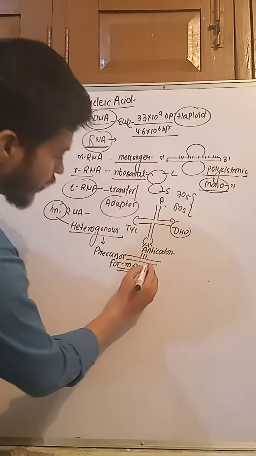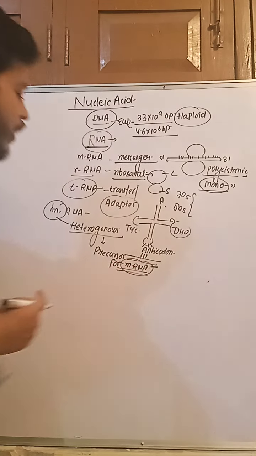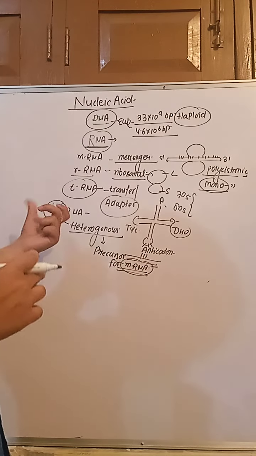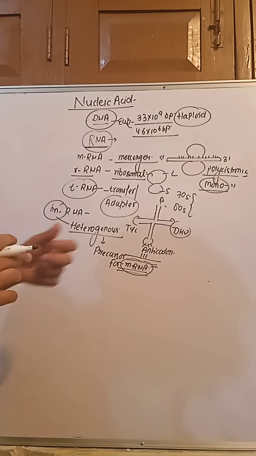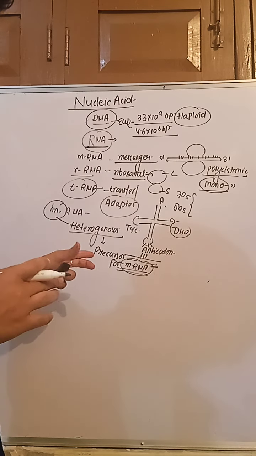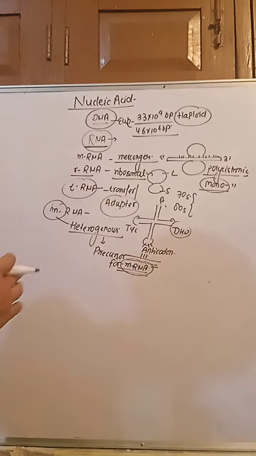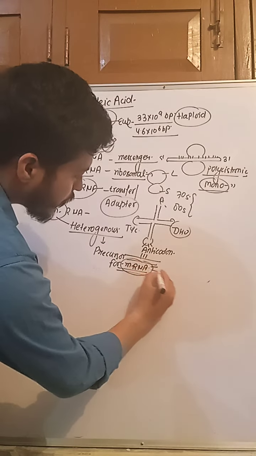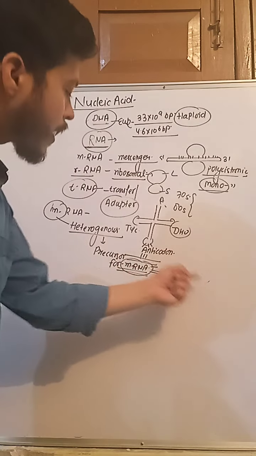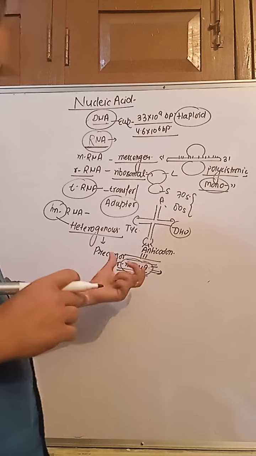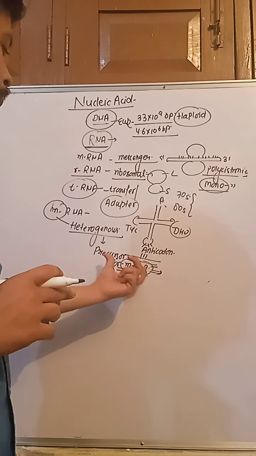So hnRNA acts as a precursor of mRNA. This hnRNA has introns and undergoes post-transcriptional modification like poly A tail, 5' cap, and splicing. Then it makes the mature mRNA. This mature mRNA is transported to the cytoplasm and plays a role in the synthesis of protein.